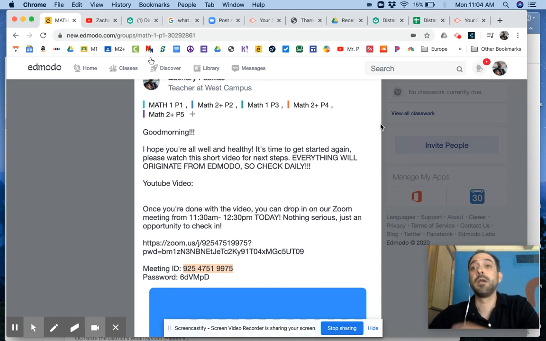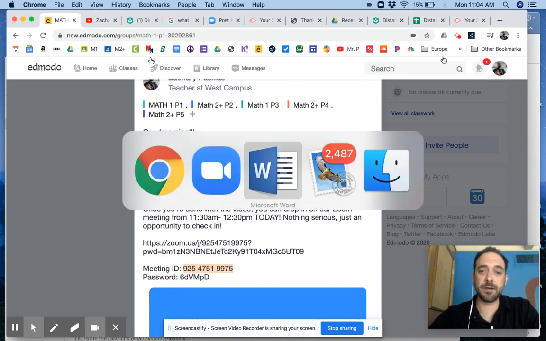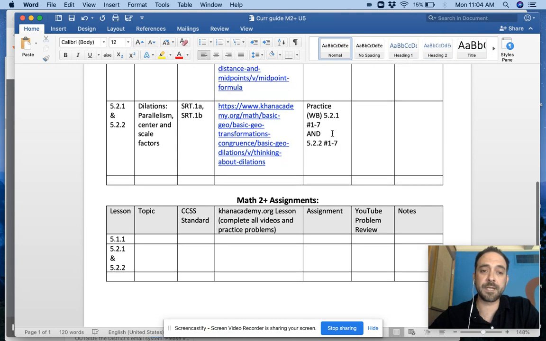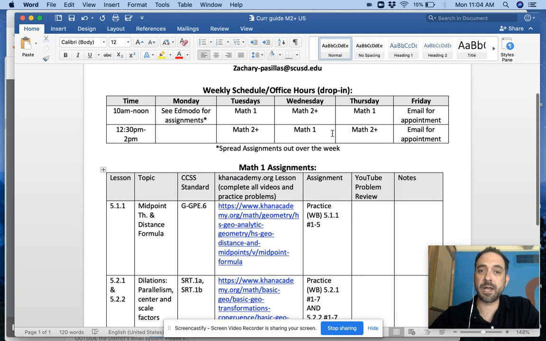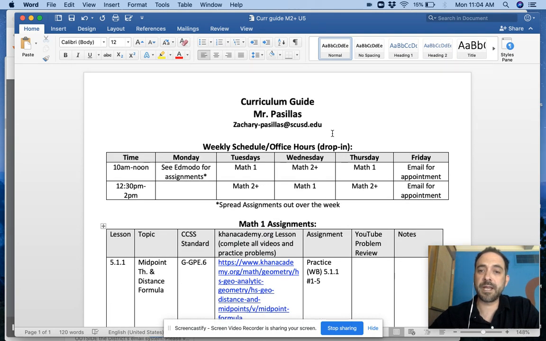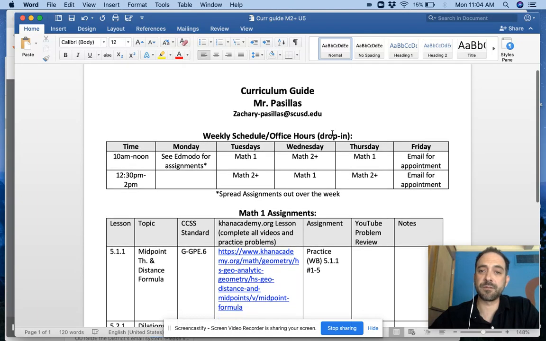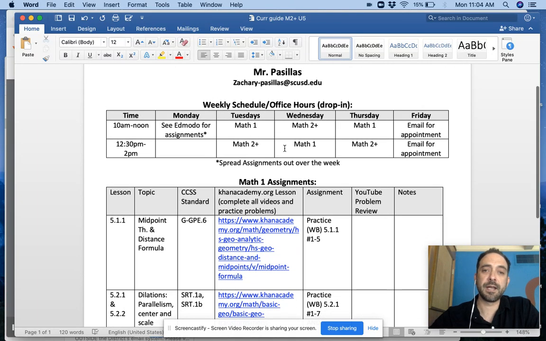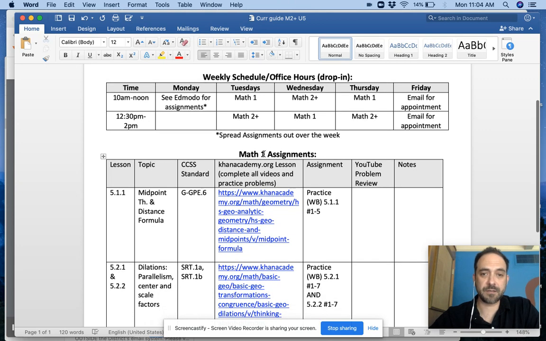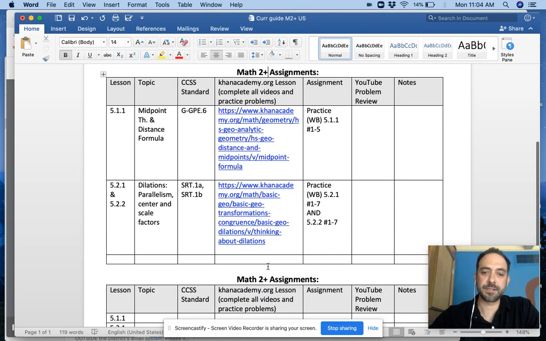All right. So let's look at this document here, and I am going to be updating it onto a Google Drive. It will be every day. This will be linked, and it is view only. So you can see here that it has my office hours. It has the assignments, and actually this is the Math 2 Plus assignment. Down here, this is going to be the Math 1 assignment. So it's all going to be on one page for you to access.